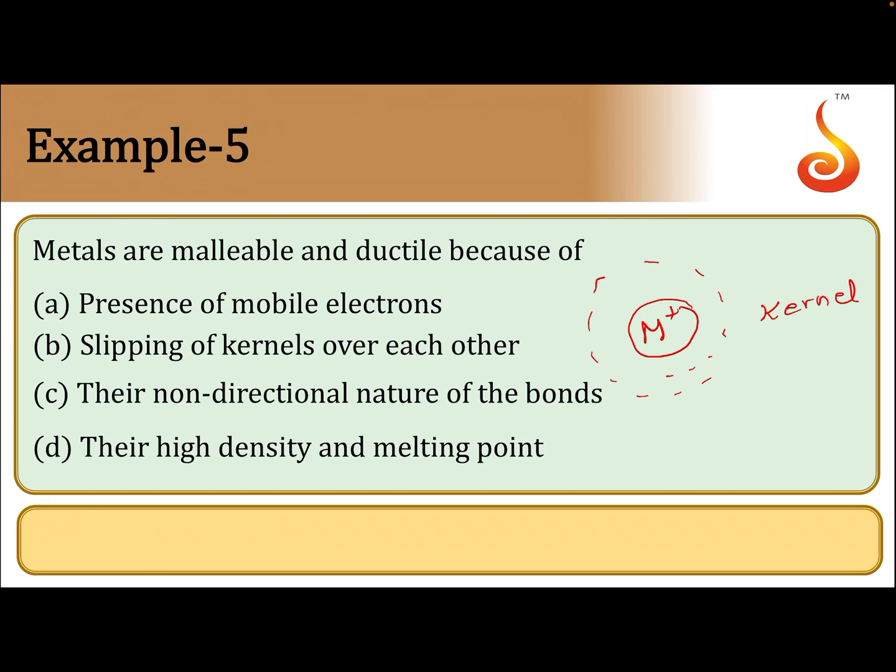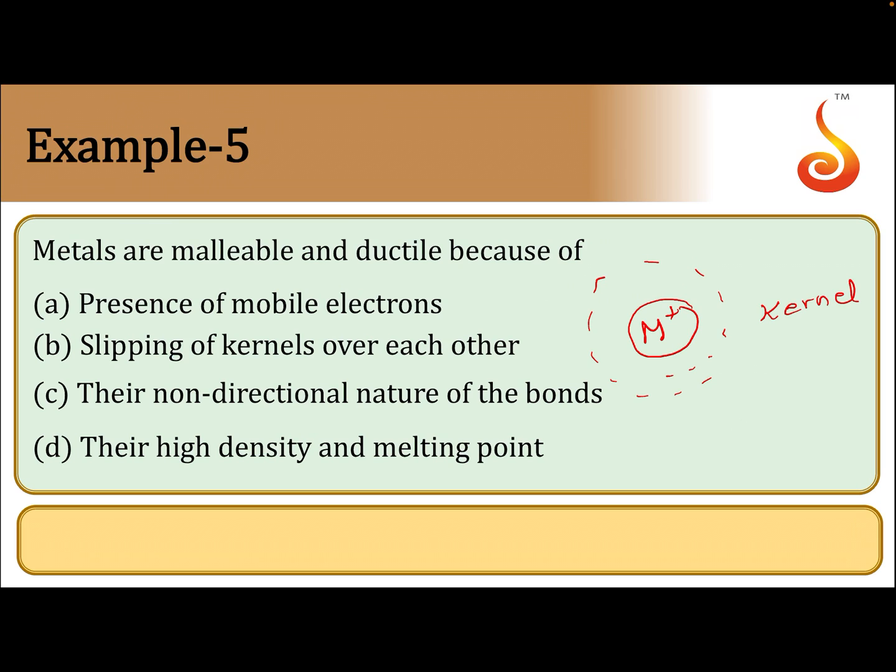These metallic kernels are arranged in a regular three-dimensional pattern in such a way that the valence electrons will be free to move, and the metal ions are immersed in a sea of freely moving electrons.